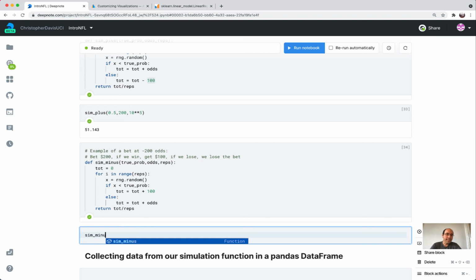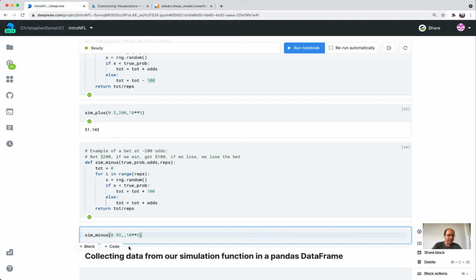And before I test this out, I want you to think, say you have a 95% chance of winning. Okay, so a 0.95 true probability of winning. What odds would be fair for that? Okay, well, that's about 20 to 1, your chances of winning.